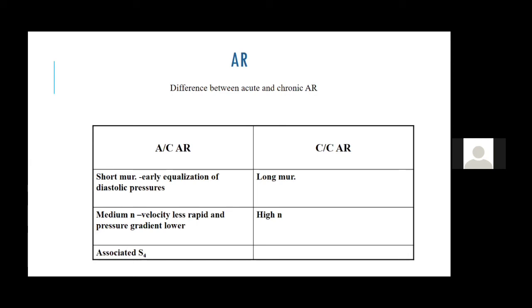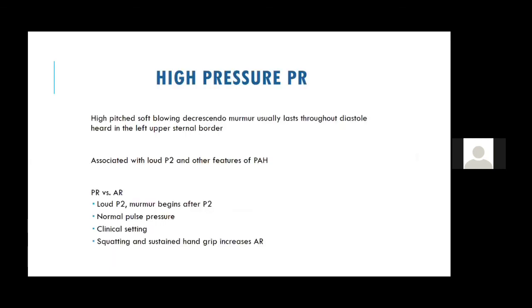A chronic AR usually never produces a fourth heart sound, whereas acute AR can produce a fourth heart sound and even a third heart sound. But a third heart sound you can get in chronic AR also. So these are the differences between an acute AR and a chronic AR. Now let's go to something which is like AR but which is not AR: pulmonary regurgitation.